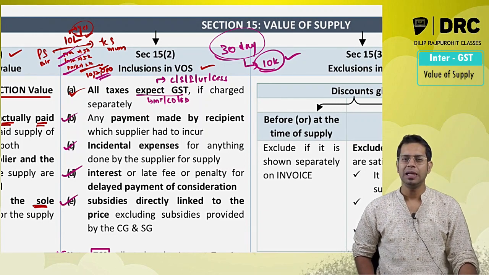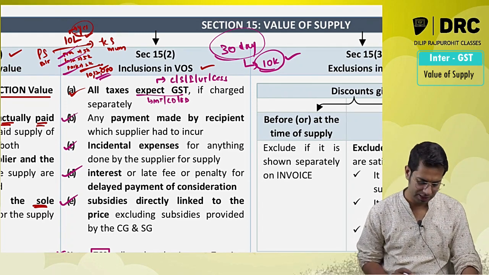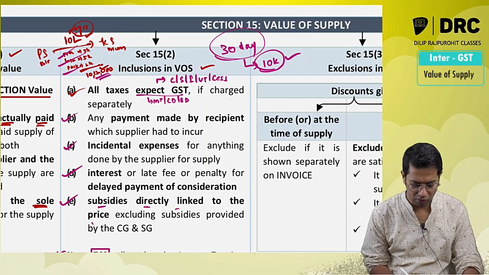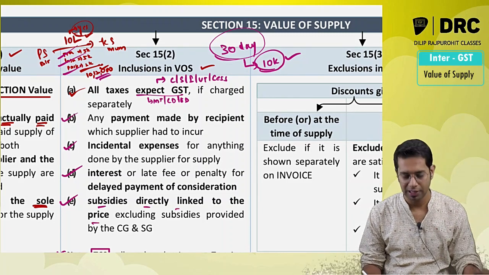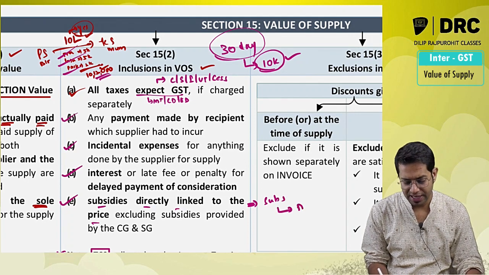Then subsidy directly linked to the price excluding the subsidy given by central government and state government. Subsidy directly linked to the price. So if you are getting any subsidy which is directly linked to the price.